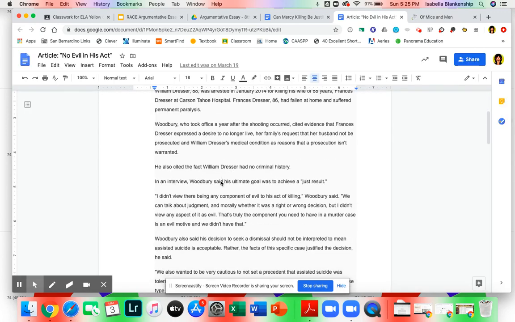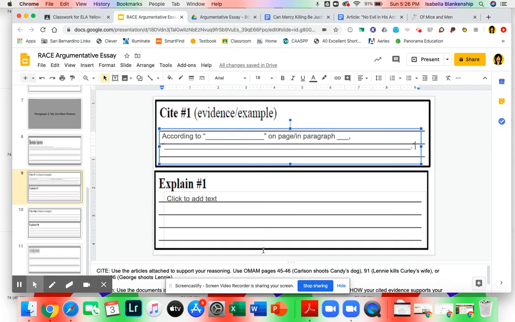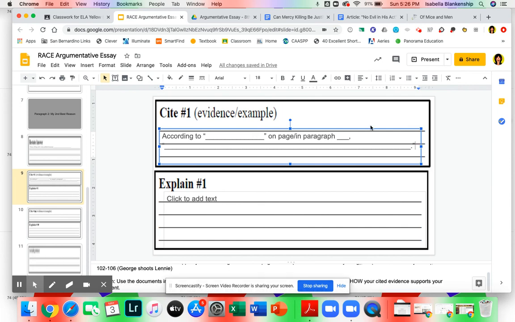You can also look in this article, no evil in his act. And you can also look in the book. Oh my gosh, but Miss Amador, that book is 107 pages long. How am I supposed to know where to look? I'm feeling really gracious this week, so I gave you guys some page numbers of the places I think you would pull evidence from. Pages 45 to 46, page 91, or pages 102 to 106. It's down there in the notes.